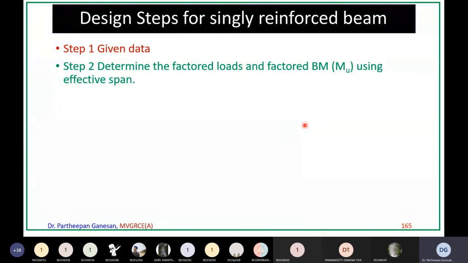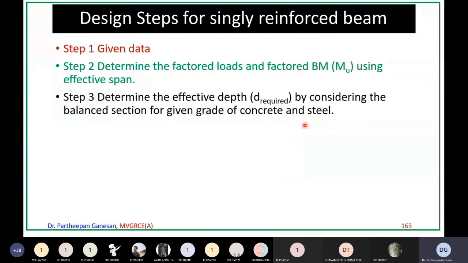So you should know how to find out bending moment values. Here comes the application of strength of material, shear force and bending moment diagram that you studied in SM1. Now the third step is to determine the effective depth required by considering the balanced section for a given grade of concrete and steel.